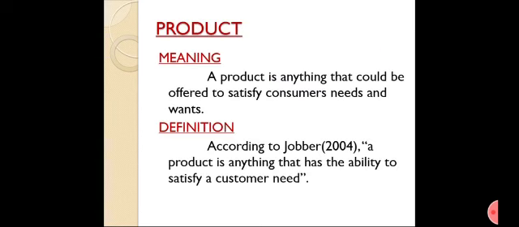Hello students, we are going to discuss our third module, that is product and price. So first of all, product. What is a product? A product is anything that could be offered to satisfy consumers' needs and wants. According to Jobber, a product is anything that has the ability to satisfy a customer need.